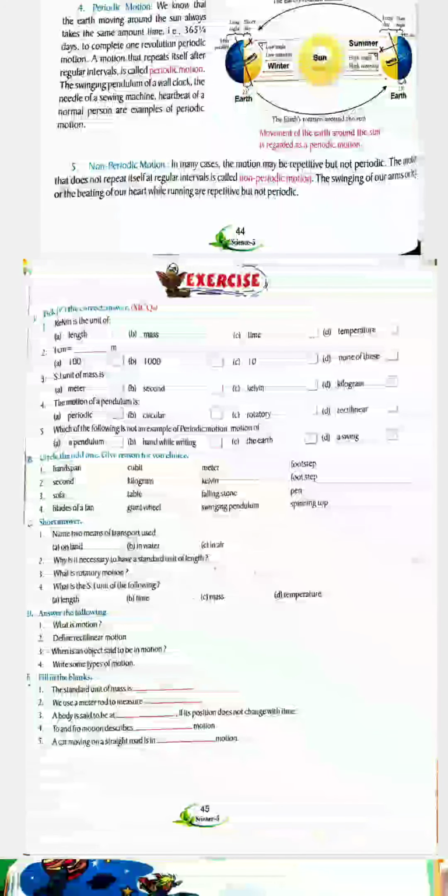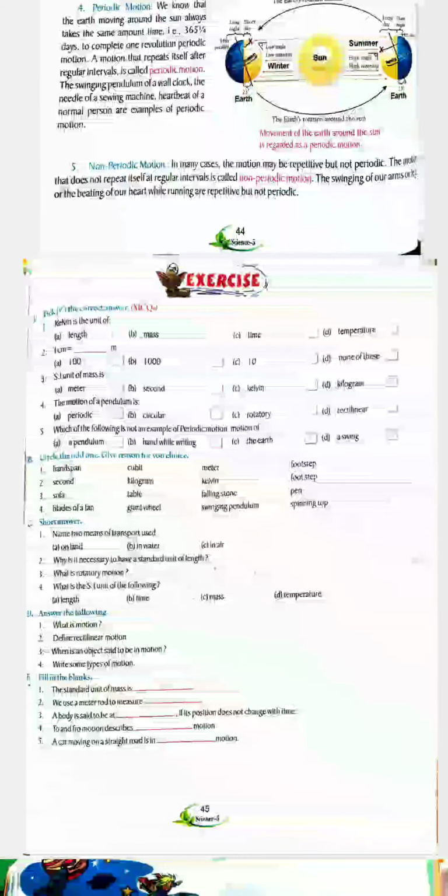So number 2: second, kilogram, Kelvin, foot step. Which one is wrong? It is foot step because all others are standard units of measurement, whereas foot step is a non-standard measurement.